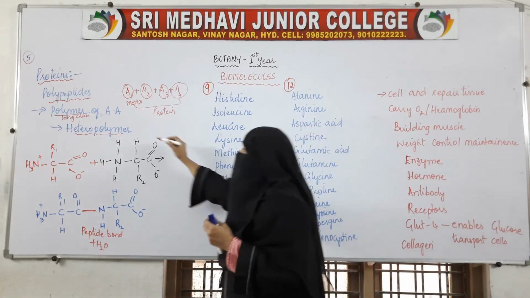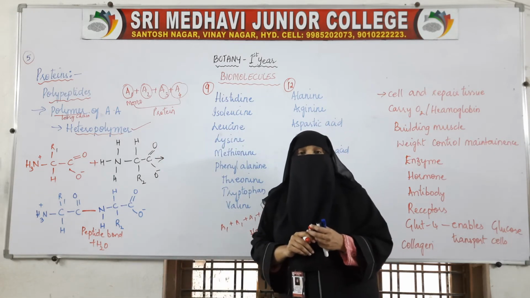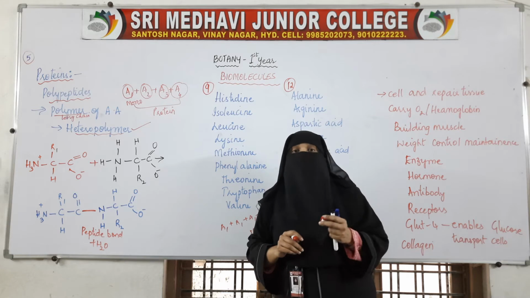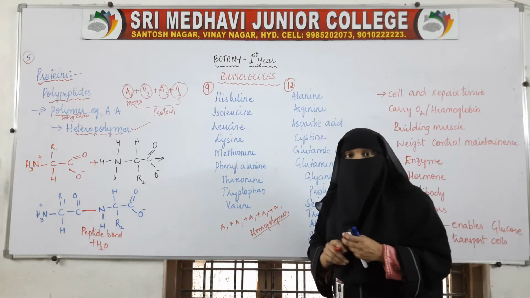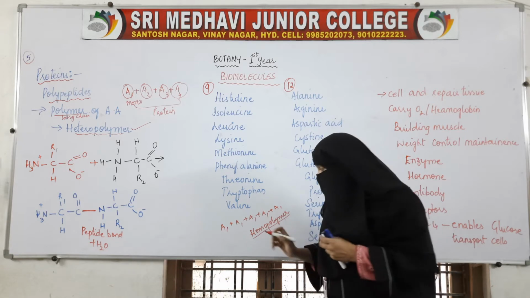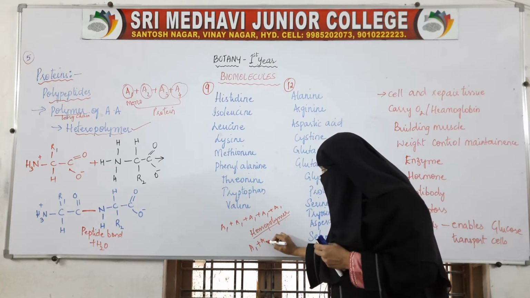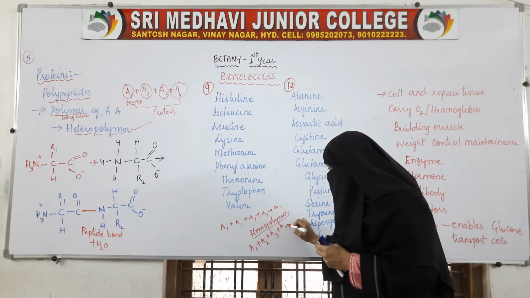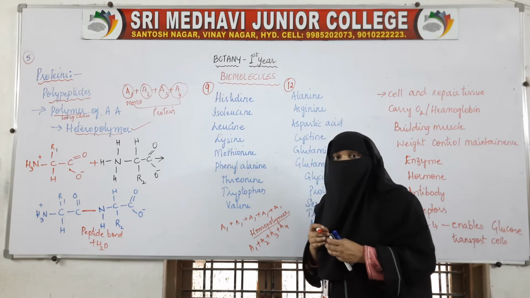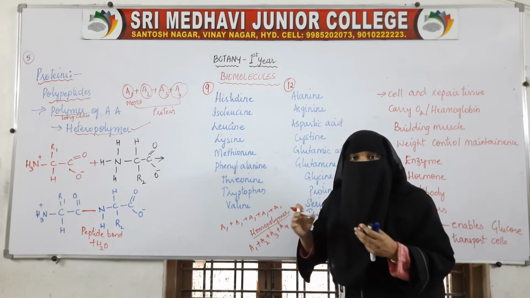Proteins are heteropolymers, that is, they are made up of different amino acids, not just one amino acid. So we can say amino acid 1 plus amino acid 2 plus amino acid 3 plus amino acid 4. Different amino acids are joined together and make a very large chain.